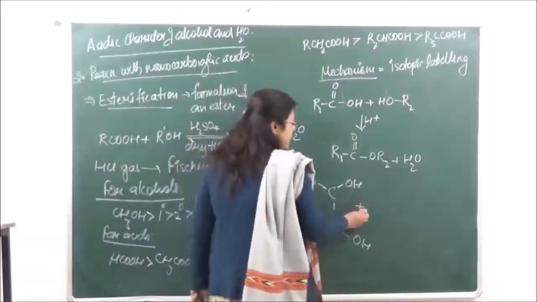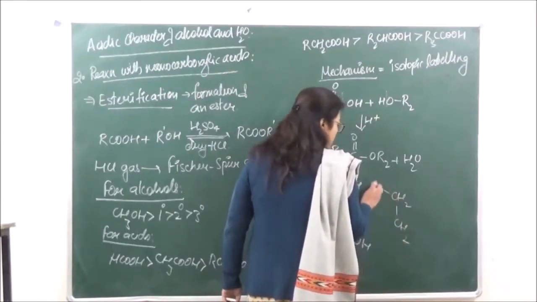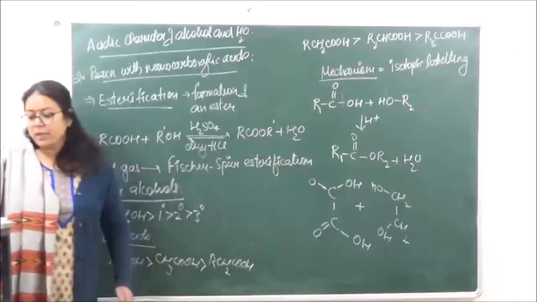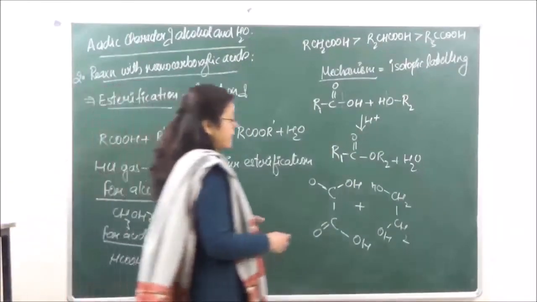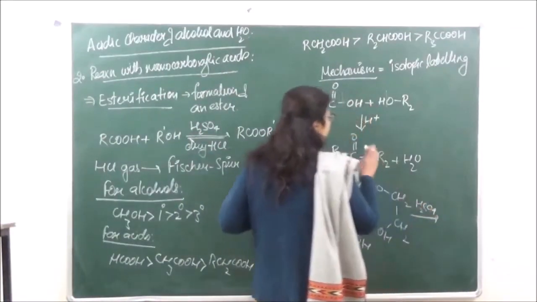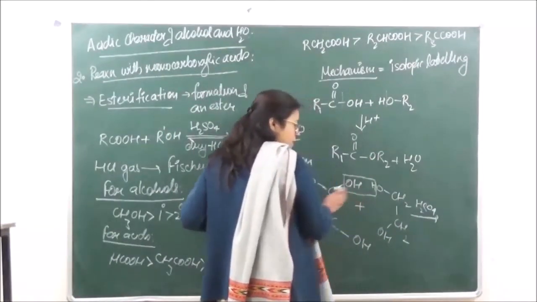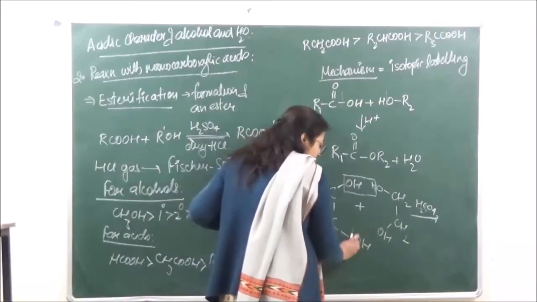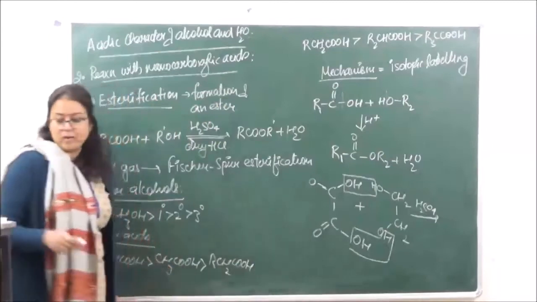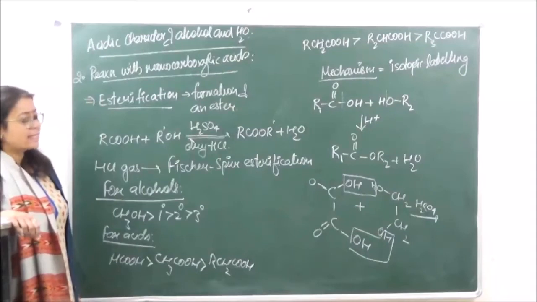So ethylene glycol is, this is going to be ethylene glycol. This will give us a cyclic product in presence of H2SO4. So if you're looking at the mechanism, OH from here and hydrogen from here. Similarly, we have OH from here and we are going to have hydrogen from here. This is going to give us a cyclic product which is known as lactone.